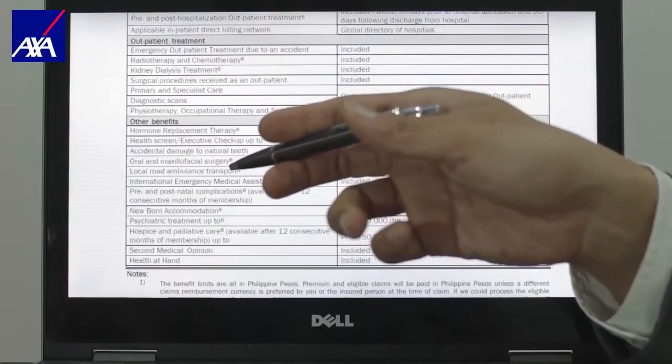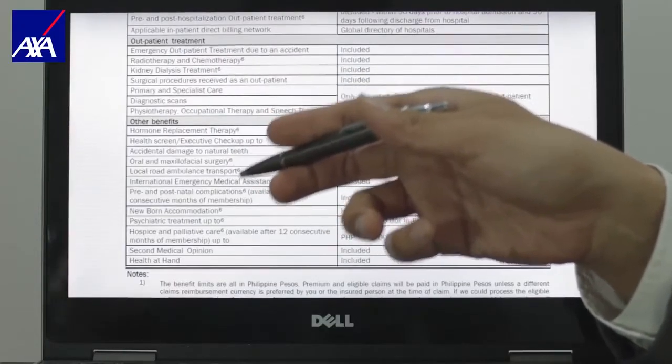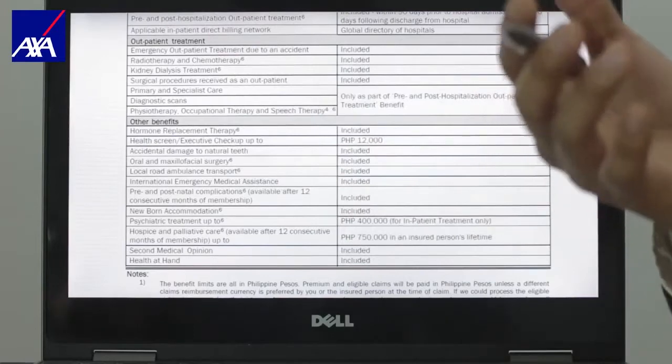Another benefit you will see here: local road ambulance transport and international emergency medical assistance. These two, what are these? If it so happens that you are in a place where there is no available treatment, it's an emergency, there's no treatment there, either by air or land, we will bring you where there is treatment. In other words, with GHA, you can be assured that you will get the proper care needed.